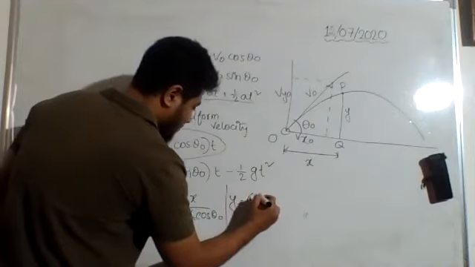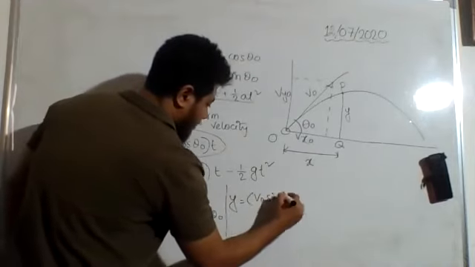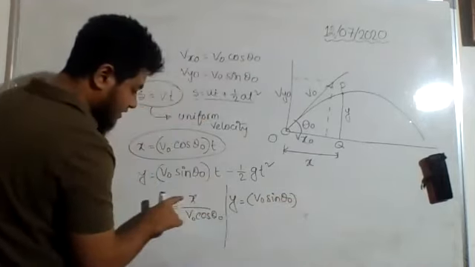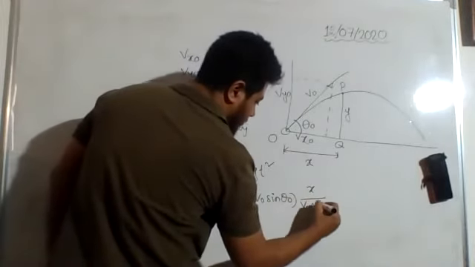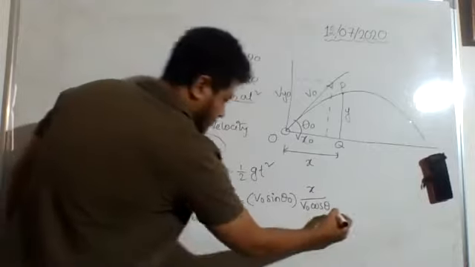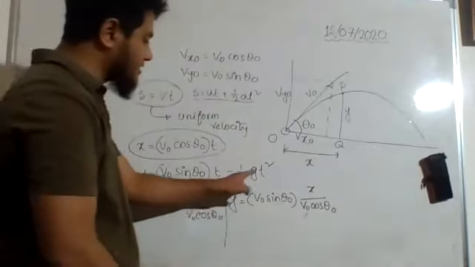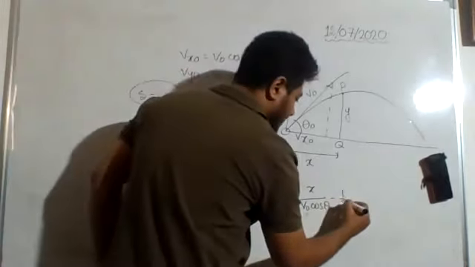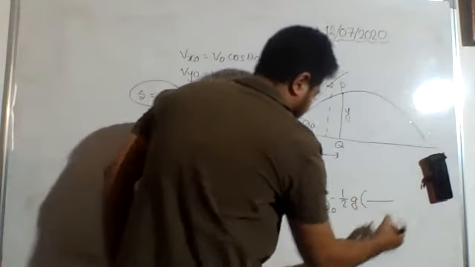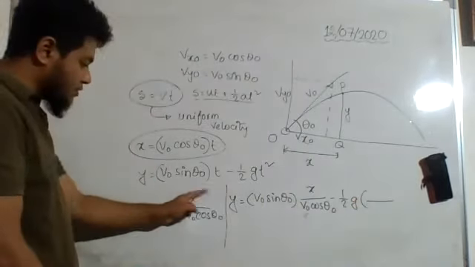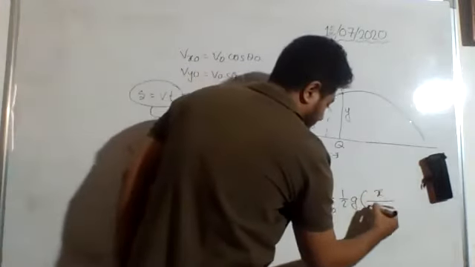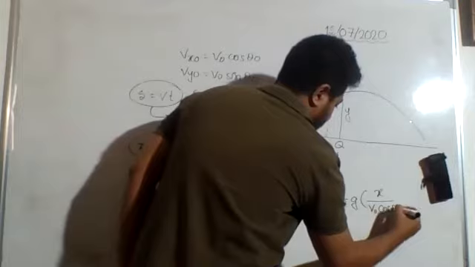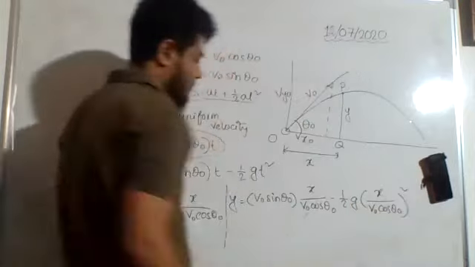y is equal to v naught sin theta naught into t. t is x by v naught cos theta naught, then we have minus half g into t square. t square means we will replace the value here again, x by v naught cos theta naught whole square.